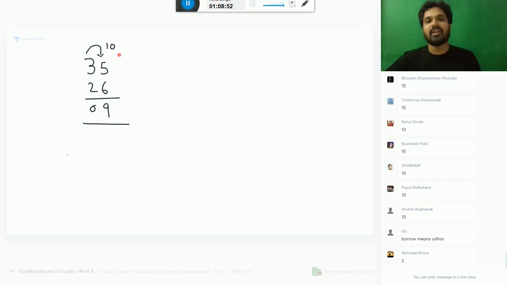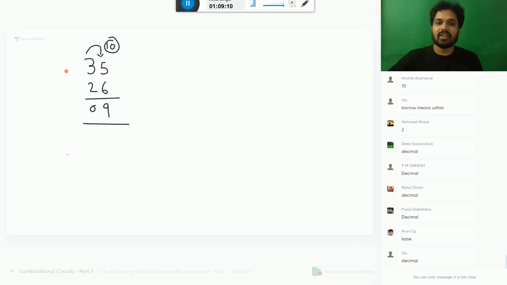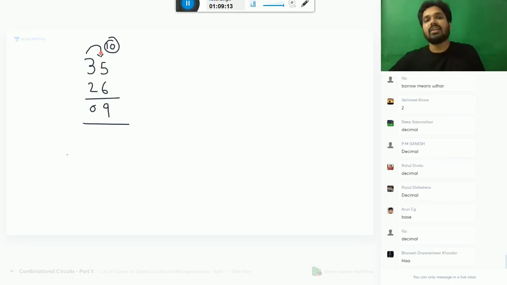Right. Now listen here. This is 10. Why does it become 10 here? It is decimal. In decimal, every unit has a positional value multiplied by 10, 1, 10, 100 like that. So when it comes to a lower position, 1 is equal to 10. From here to here, it becomes 1 equal to 10. Here 3 is 30. Here 5 is number 5. From here to here, 1 now comes, it is equal to 10. This basic you should have in your mind when you do the binary subtraction also.